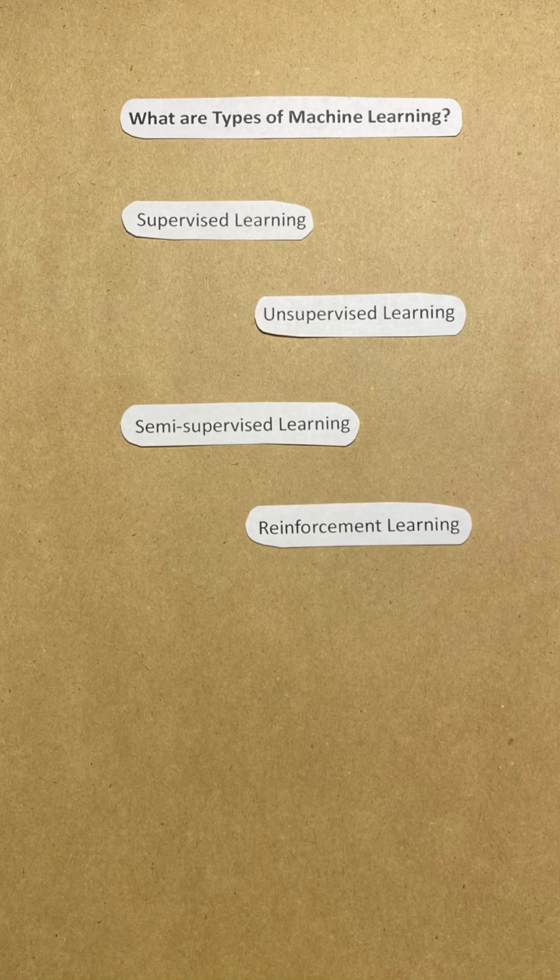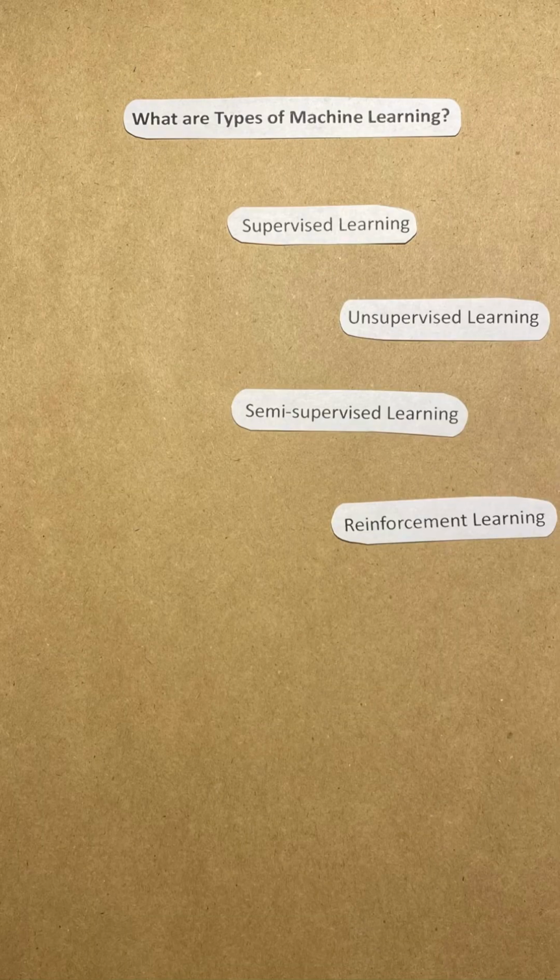So to sum up, there are 4 types of machine learning based on supervision: supervised learning, unsupervised learning, semi-supervised learning, and reinforcement learning. The examples that have been mentioned show how machine learning helps computers learn and improve by themselves, just like we do when we learn new things.